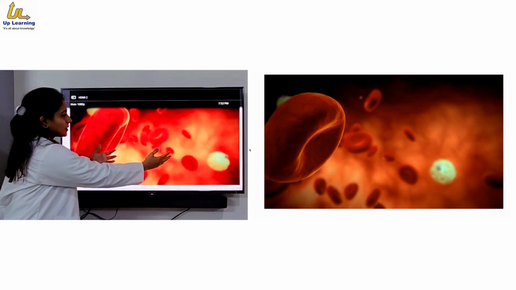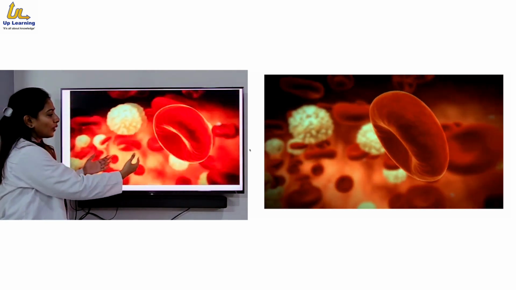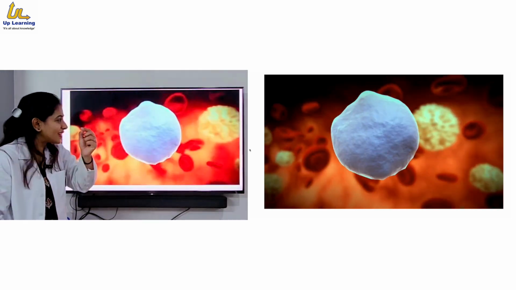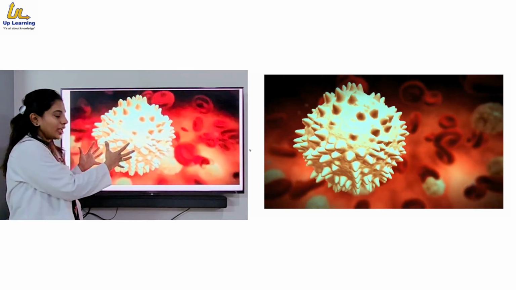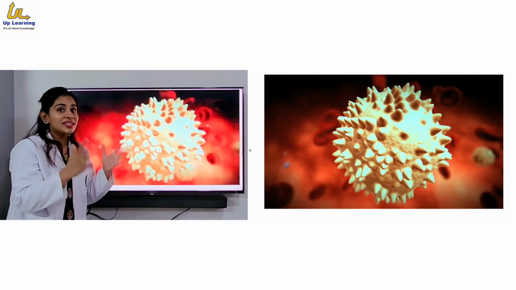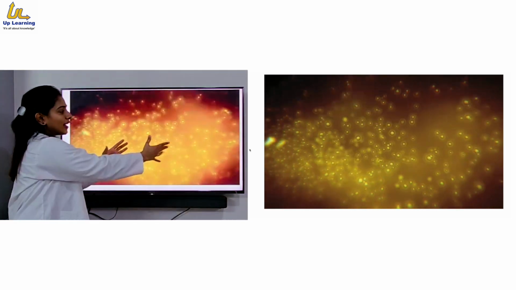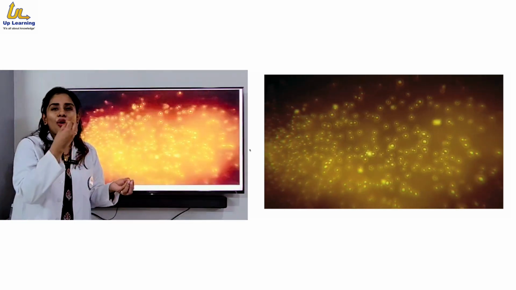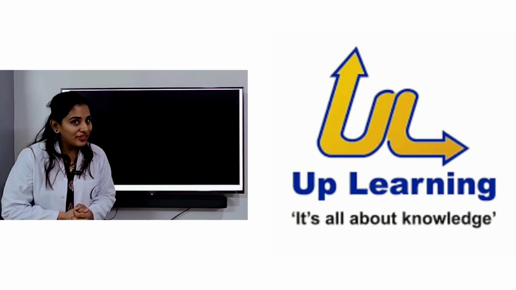Okay, now here you can see the blood is flowing from the heart. This is the plasma, the RBCs, you can see red blood cells. These are flowing, there are many in number. These are platelets, the smallest blood cells, very important for coagulation. And these are WBC, okay? So they are going to fight against disease, okay? And all these things are flowing inside this yellow plasma. The plasma is very important, which carries all the protein, antibodies, or whatever good things you have taken.